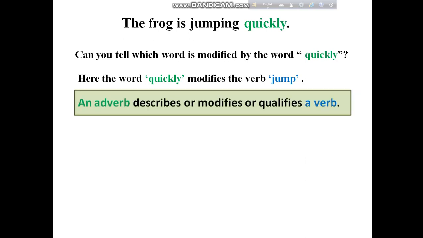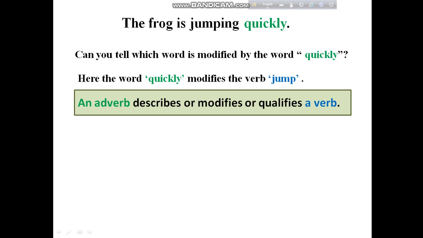Now the frog is jumping quickly. Can you tell which word is modified by the word quickly? Here the word quickly modifies the verb jump. So an adverb describes or modifies or qualifies a verb. What I am trying to make you understand is that here all the adverbs are modifying the verb.